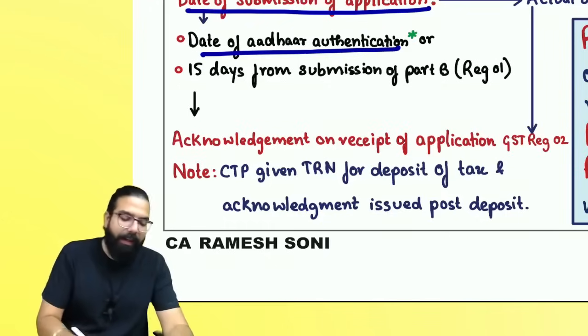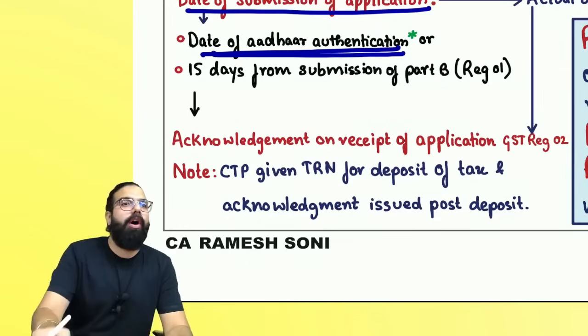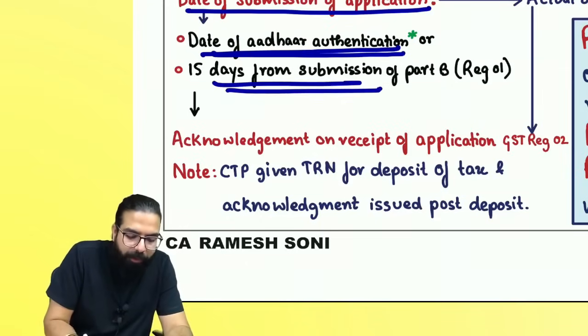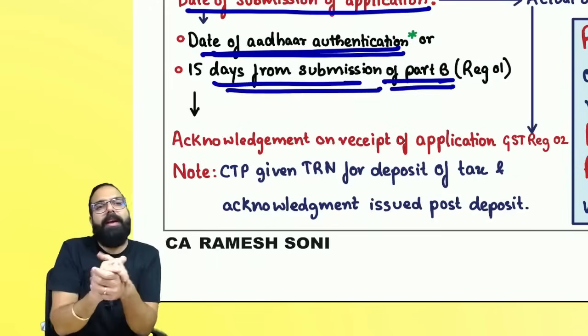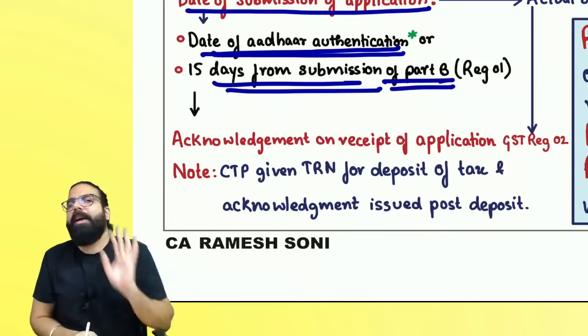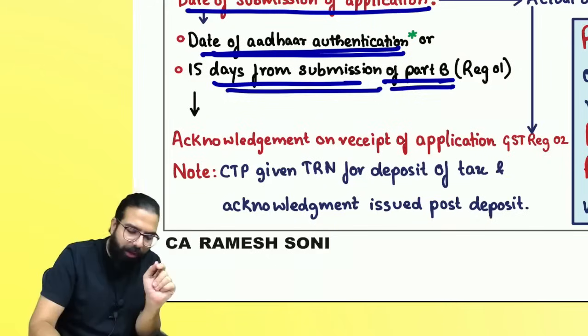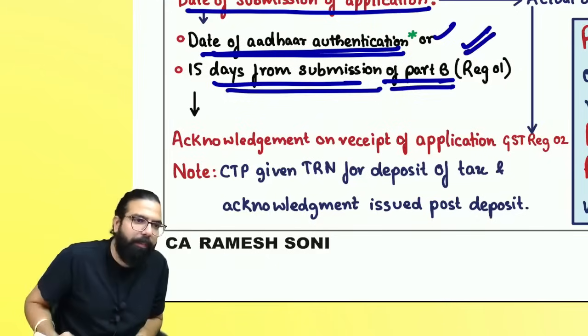Now, what they are telling is the day you do the Aadhaar authentication, that will be the date of submission of part B, or 15 days from the submission of part B. The day you submit part B, from that day, 15 days. After that, once 15 days are over, the officer will pick it up for verification. So either the day you do the Aadhaar authentication, or 15 days from the submission of part B.